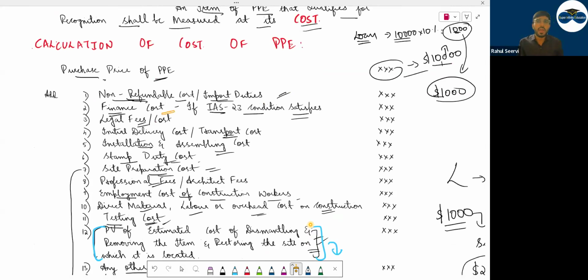Finance cost: I mentioned that if I take a loan today, I have to pay interest on it. That normal interest you record in P&L as an expense. But IAS 23 says that if certain conditions are fulfilled, you will record it in the cost of the asset. We'll learn about IAS 23 later. Then legal cost, paid to my lawyer or for stamp paper signing, etc. Transportation cost, installation and assembling cost.